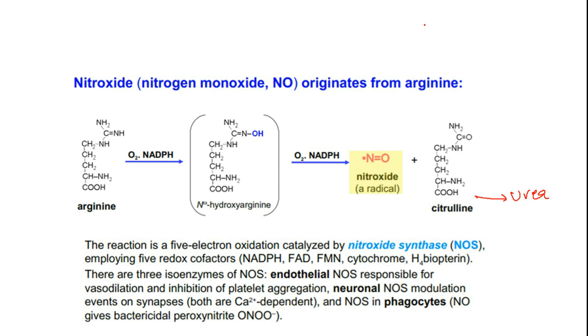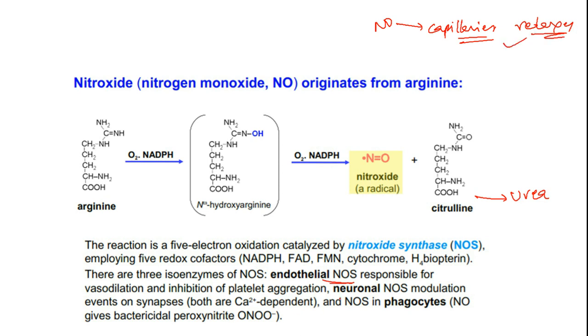Vascular smooth muscle relaxation means blood vessels like small capillaries, blood capillaries, whose relaxation is under the control of this one. So if nitric oxide, NO, is released, it relaxes the smooth muscles of capillaries so that it improves blood flow.